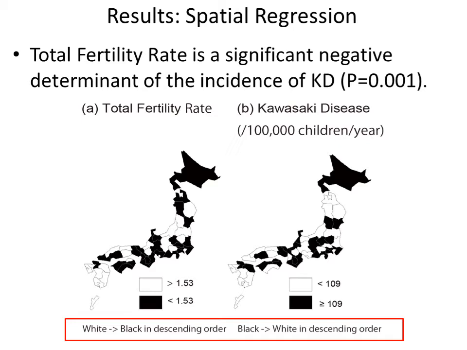In the multivariate spatial regression analysis, the total fertility rate remained as the significant negative determinant of the incidence of Kawasaki disease. In this figure, total fertility rate is colored from white to black in descending order. Meanwhile, the incidence of Kawasaki disease is colored reversely. These two images are very similar, indicating that total fertility rate affects the incidence of Kawasaki disease negatively.